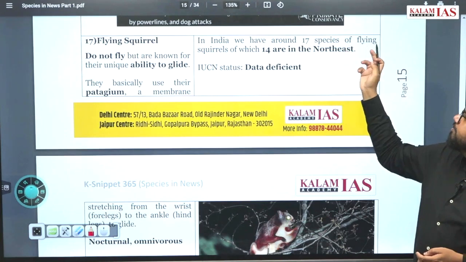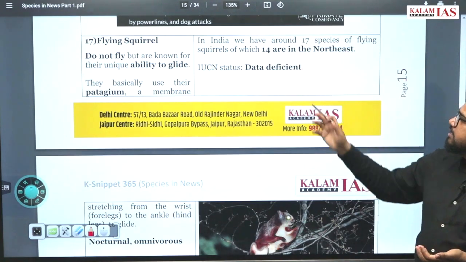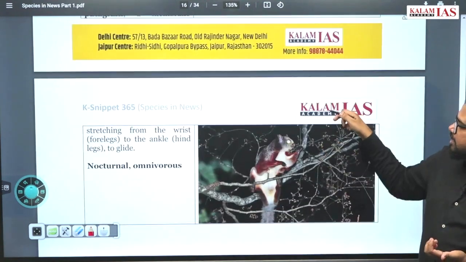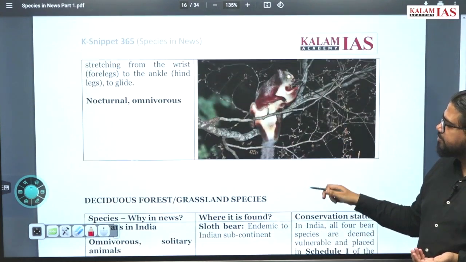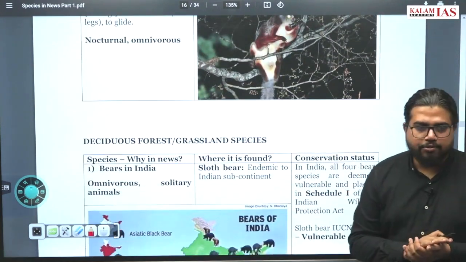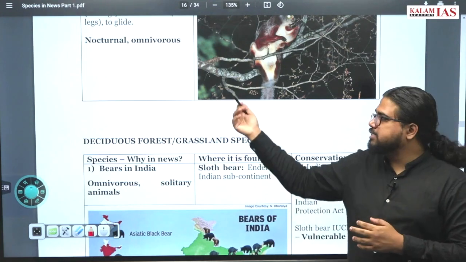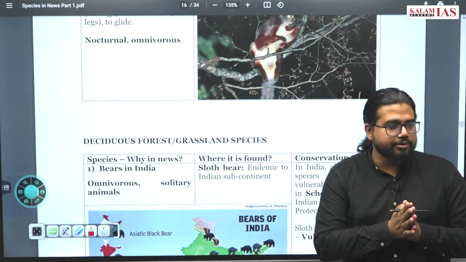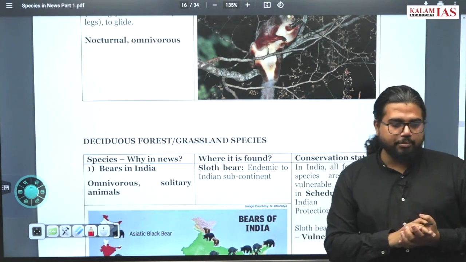In India, we have 70 species of flying squirrels. 14 are in the northeast. No IUCN status is associated with this. This is the flying squirrel. So that is the end of tropical forest species. Now next we are going into deciduous or grassland type of species.